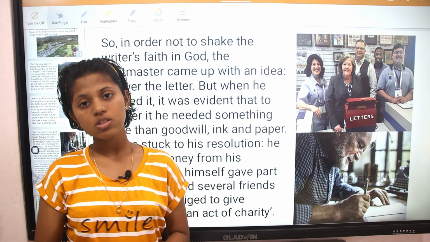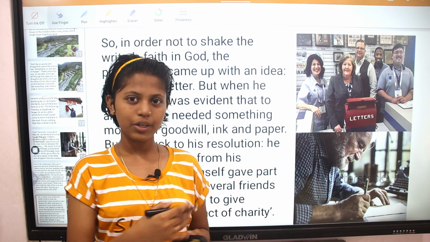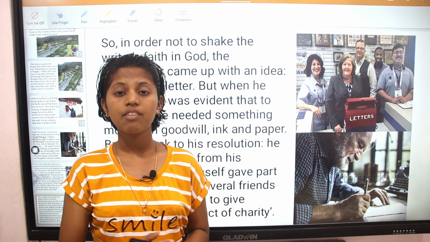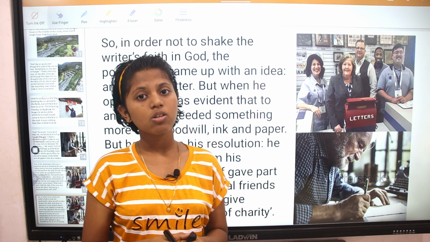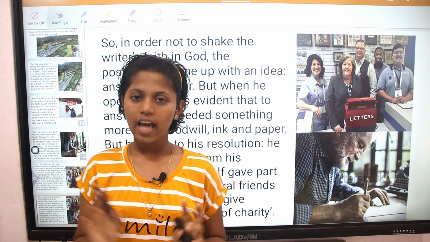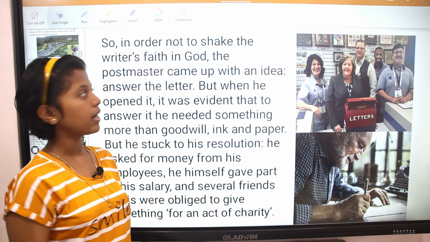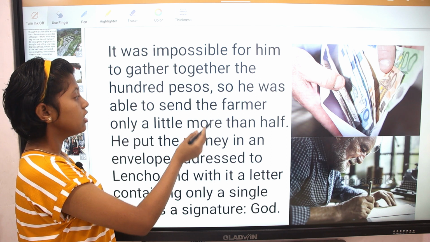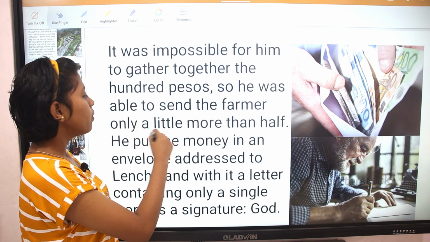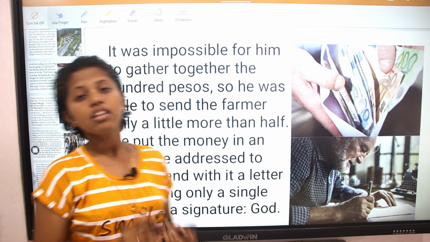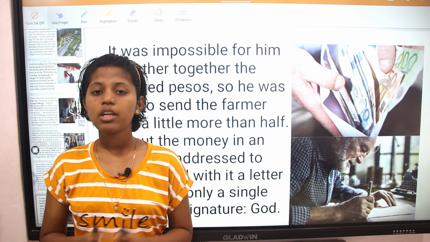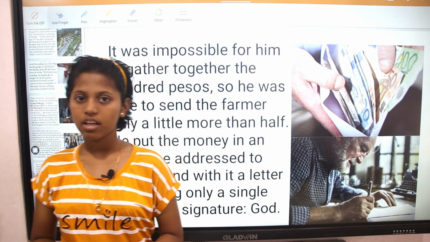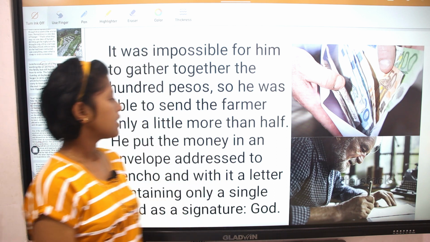And here the postman also decided that he is going to help Lencho with the money. He asked money to his employees and also gave part of his salary. Most of his friends also decided to help him as an act of charity and helped him with the money. It was impossible for him to gather together the 100 pesos. So he was able to send the farmer only a little more than half. Here the postmaster collected all the money, but it was impossible for him to gather 100 pesos. So he was only able to gather a little more than half.